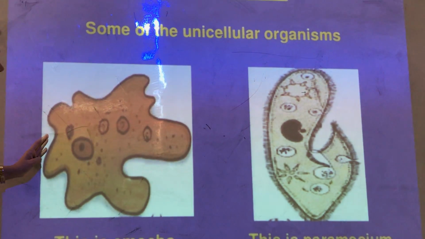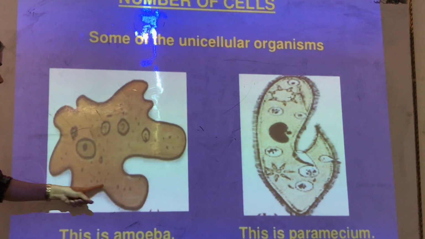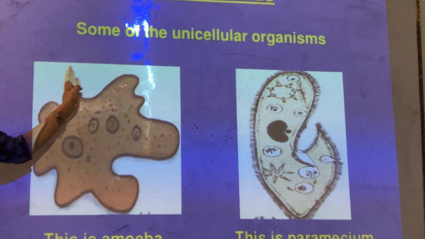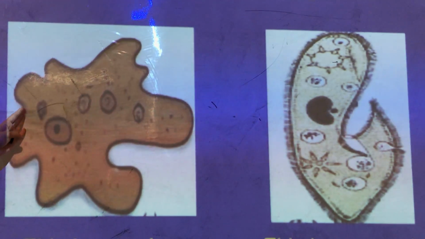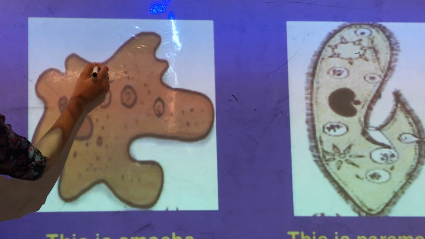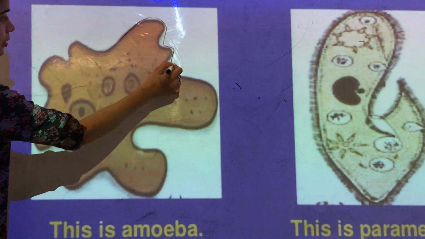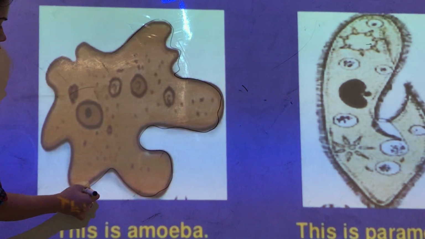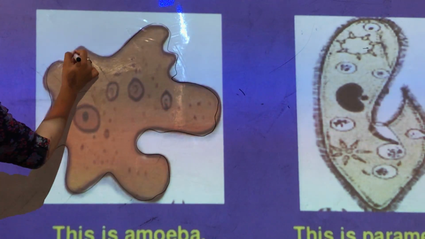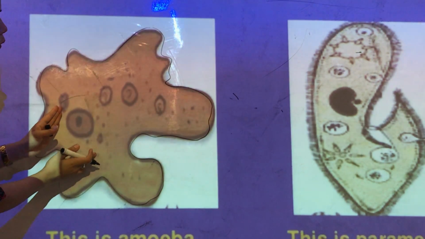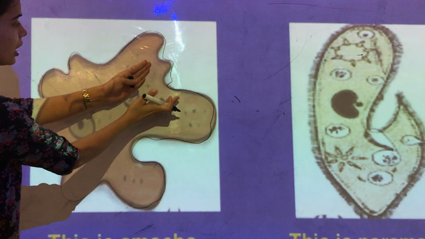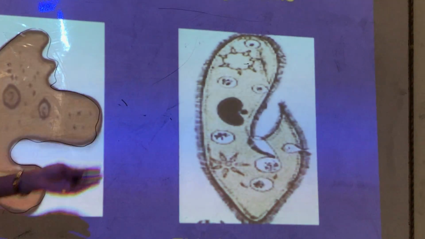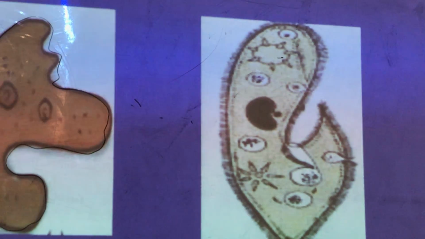Here is one of the unicellular organisms, amoeba, which is found in ponds and eats with the help of its flexible feet, known as pseudopodia. Amoeba takes in food with these false feet by changing its shape. Paramecium also takes food in this way.